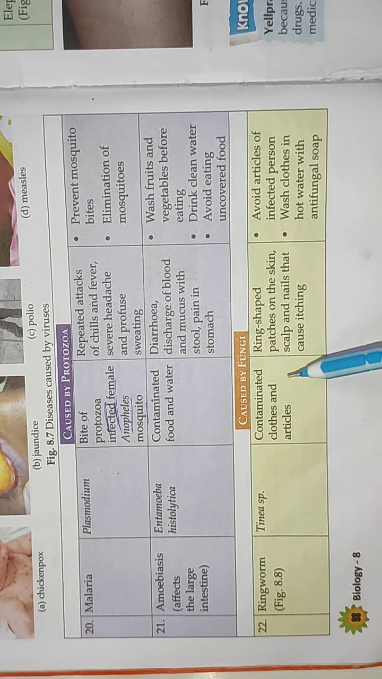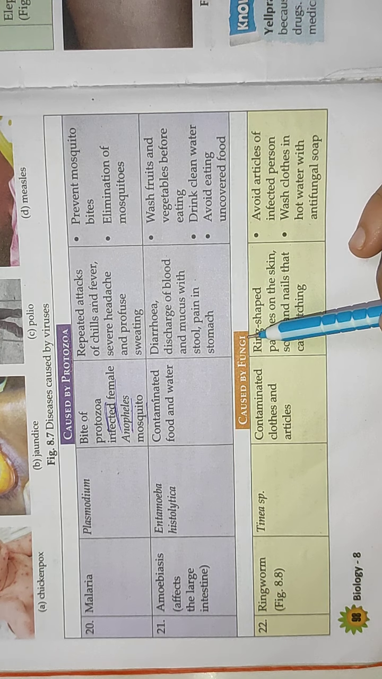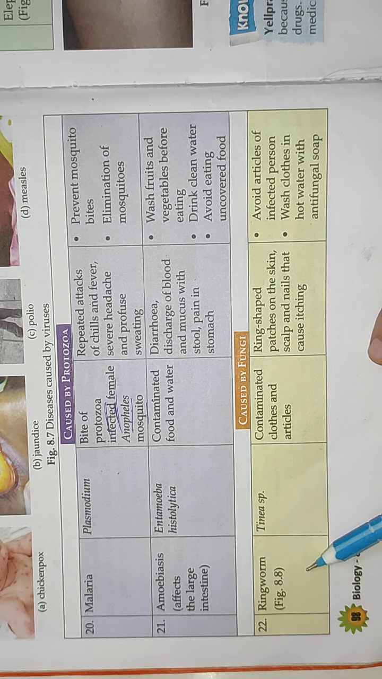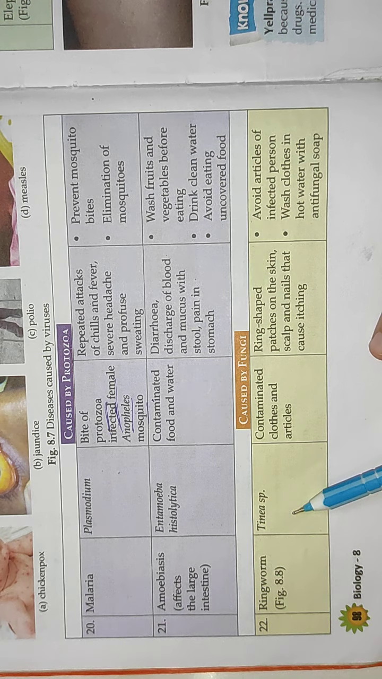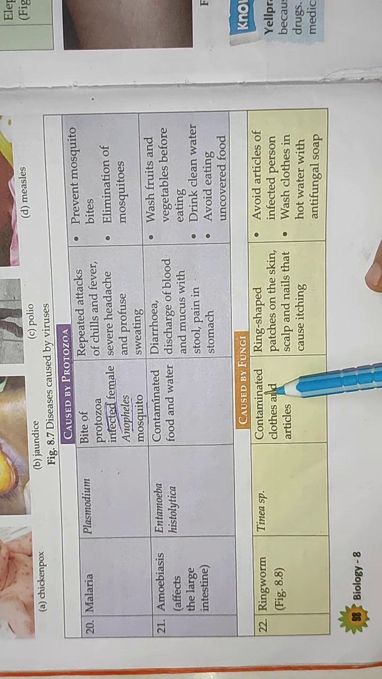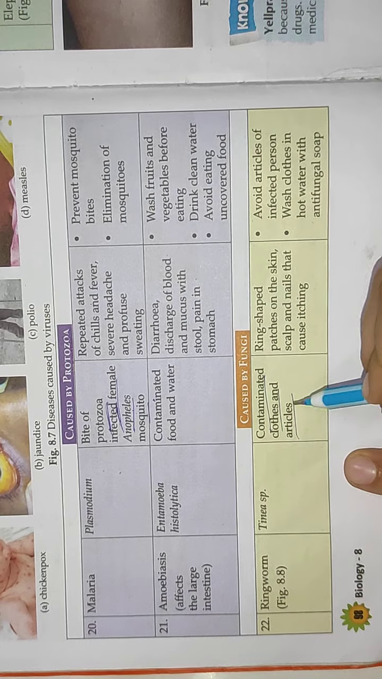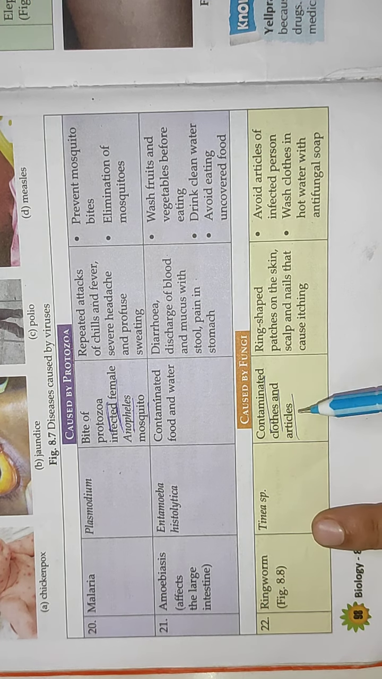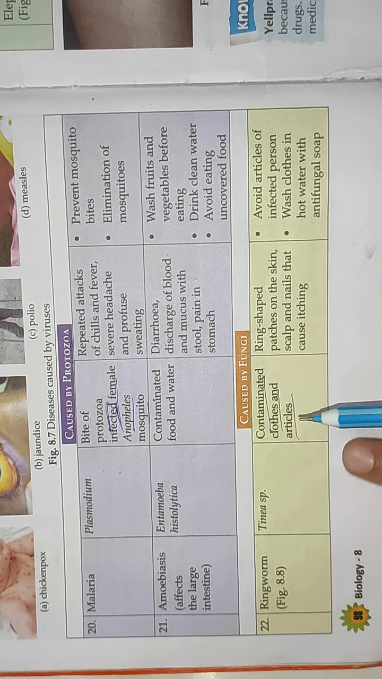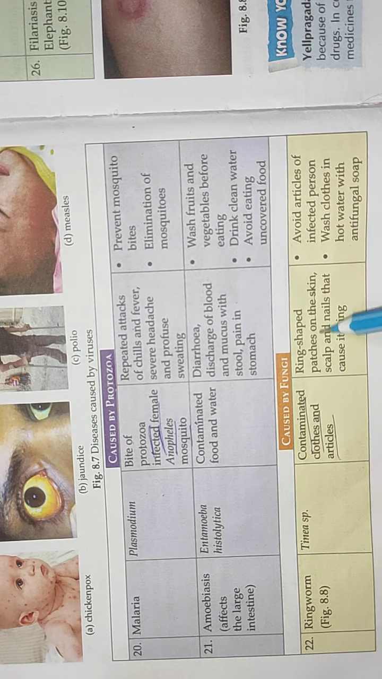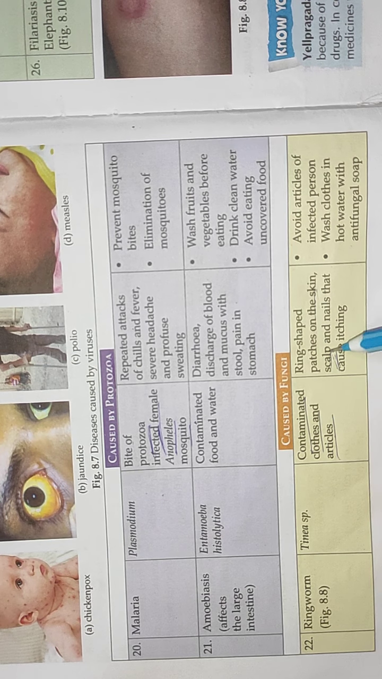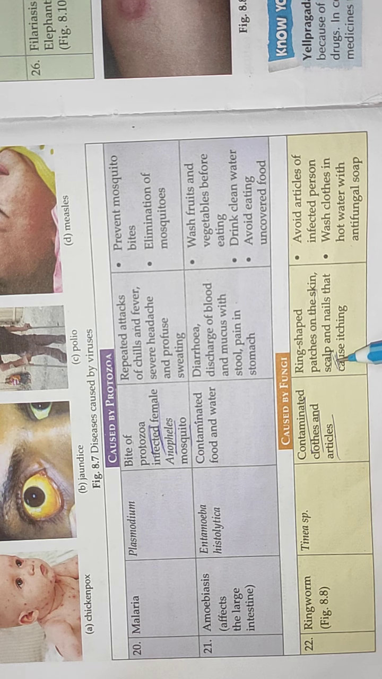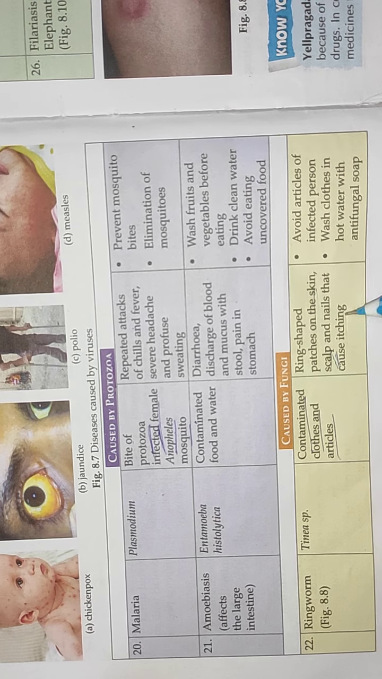Then the diseases which are caused by fungi. Some pronounce it fungi and some pronounce it fungi. So the first is ringworm. Ringworm is caused by the Taenia species of fungus, and it is caused by contaminated clothes and articles. Some clothes or articles which are having these fungi with them. Then there will be ring shaped patches on the skin, scalp, meaning the skin of the hair, and nails that cause itching.